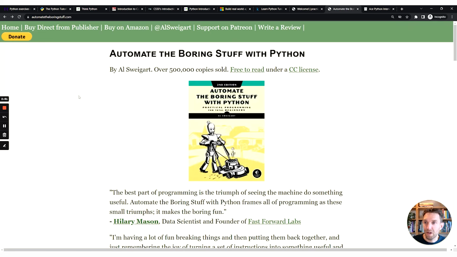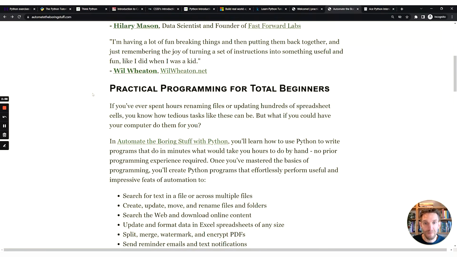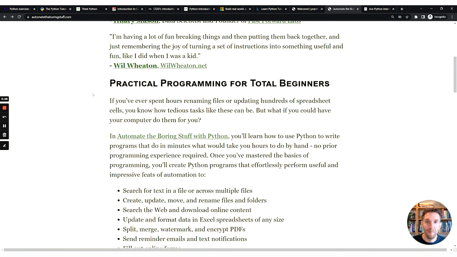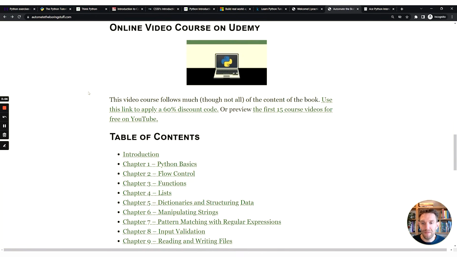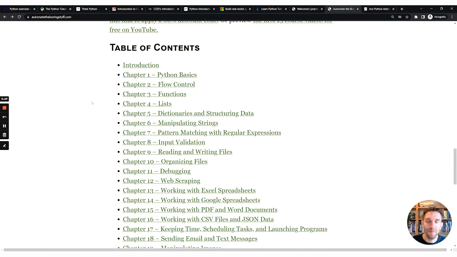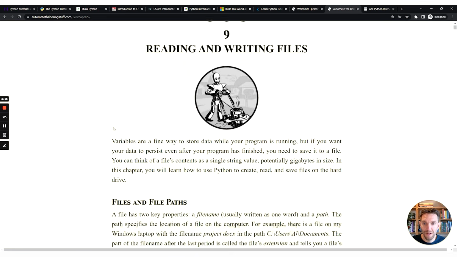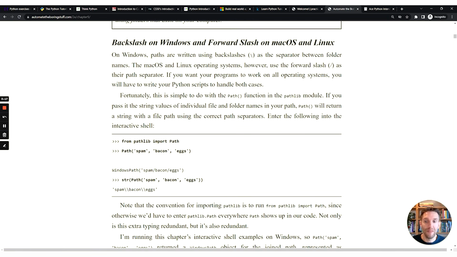And there's also Automate the Boring Stuff, which is a book. And this book is very practical, where you have to build small applications, and you get the benefits of doing these small applications, and then you have something working. But you can even view this online. So if you want to learn about reading and writing files, you can read that online without having to buy the book. But you can, of course. So this is a very practical way of learning Python.